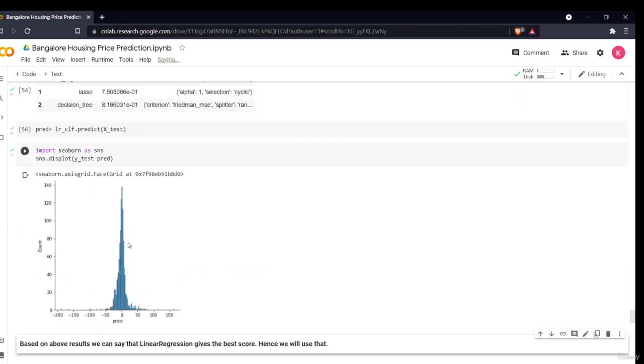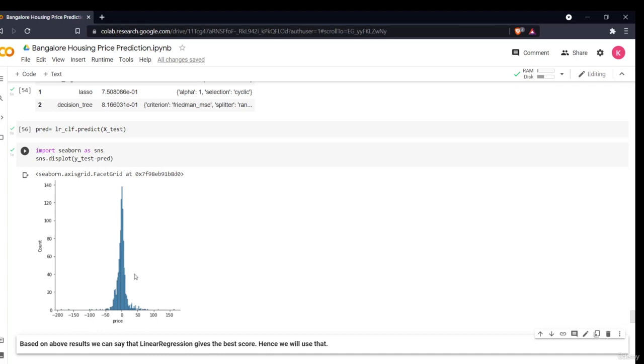That means my linear model performed very well, because the difference between y test and y prediction is almost near 0. Around 140 is almost 0. As I already said, 95% was my accuracy and my distribution is also good. So this is how you can predict with your model or build your model. This was all about machine learning model building, data analysis and data pre-processing techniques.